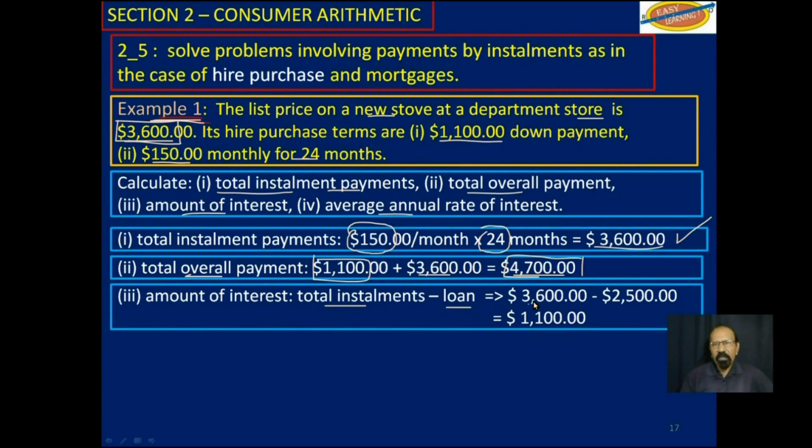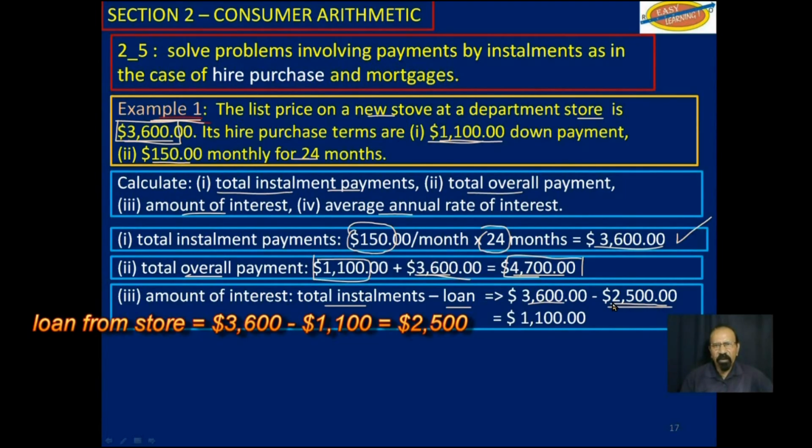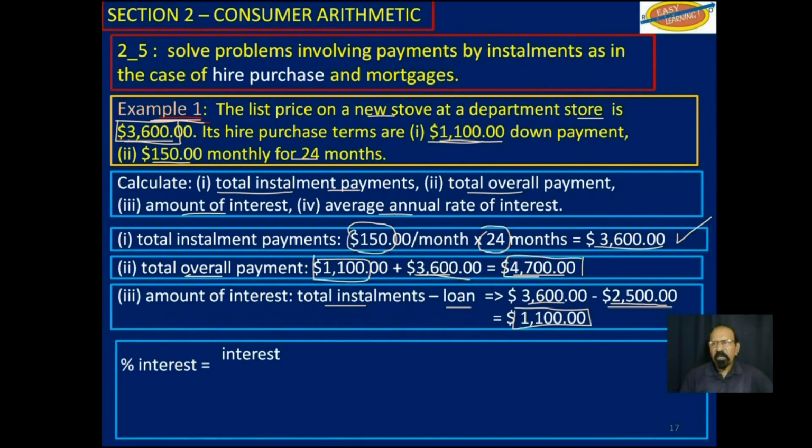Now, the amount of interest paid will be the total installment minus the loan. So your total installment payment was $3,600. The loan that the department store extended to you will be $3,600 minus the down payment, which is $1,100. So the credit that the store extended to you was $2,500. And so you pay an interest of $1,100.